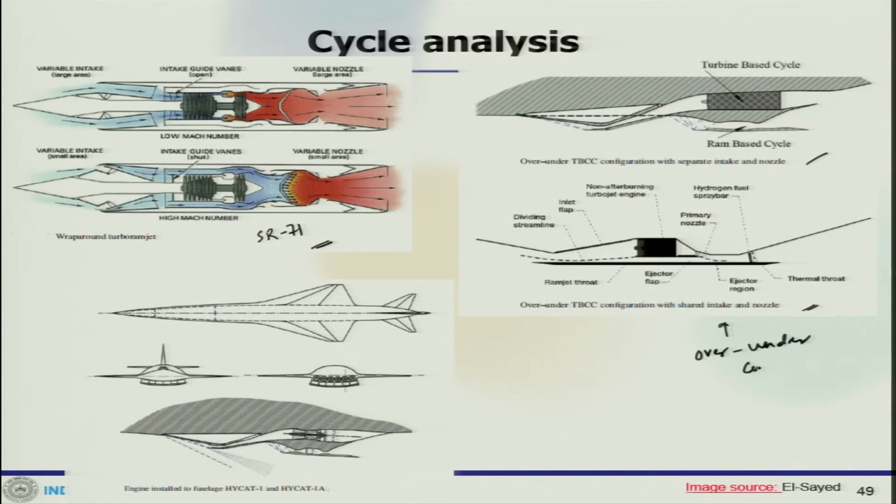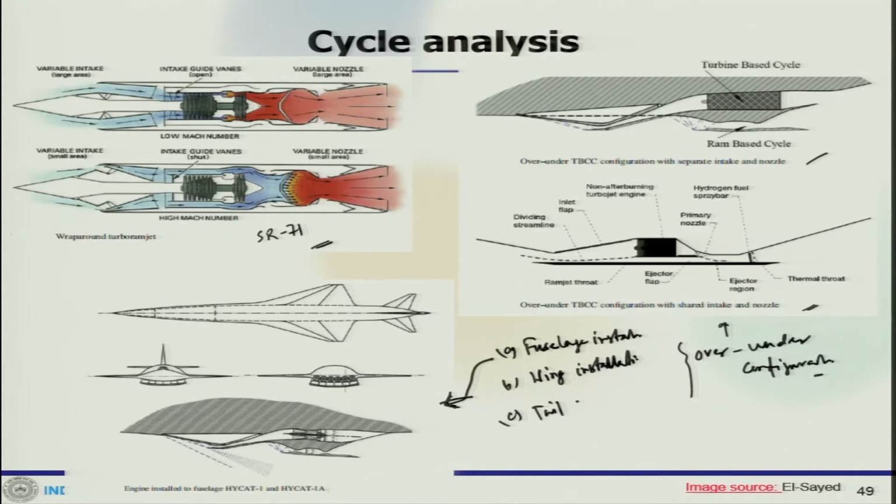Even in an over under configuration, one can have fuselage installation, and this is exactly what it is here. There could possibly be wing installation, and there could possibly be tail installation.